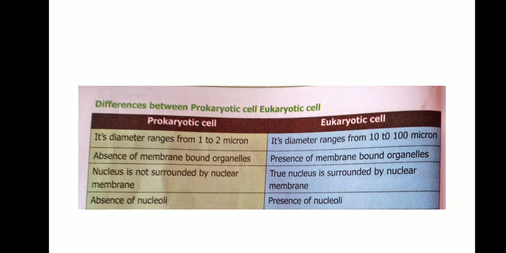Next one, difference between prokaryotic cell and eukaryotic cell. Prokaryotic cell: its diameter ranges from 1 to 2 micron. Eukaryotic cells: diameter ranges from 10 to 100 micron. Prokaryotic: absence of membrane-bound organelles. Eukaryotic: presence of membrane-bound organelles. Prokaryotic cell: nucleus is not surrounded by nuclear membrane. Eukaryotic: the true nucleus is surrounded by nuclear membrane. Prokaryotic: absence of nuclei. Eukaryotic: presence of nuclei.